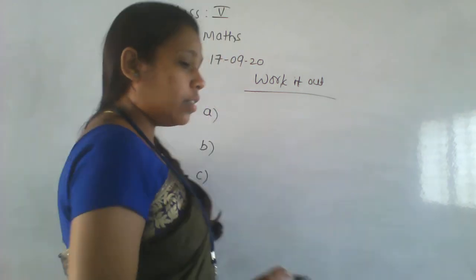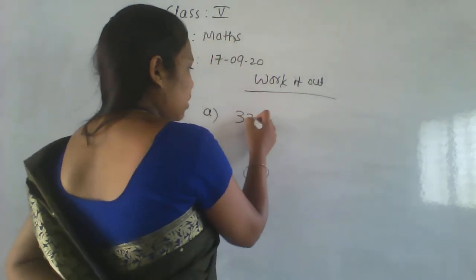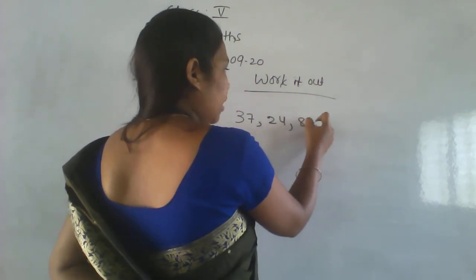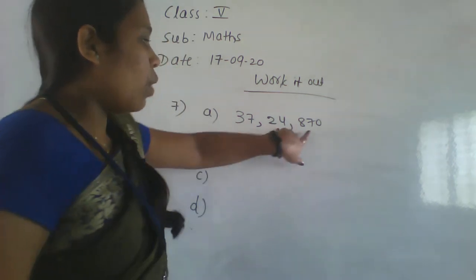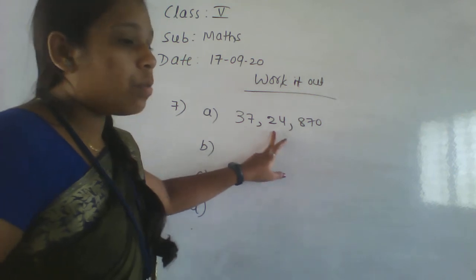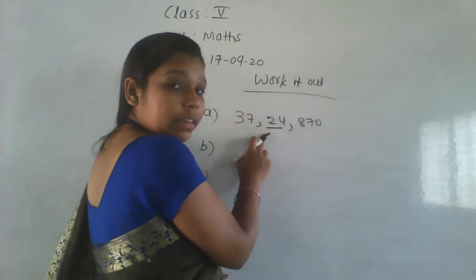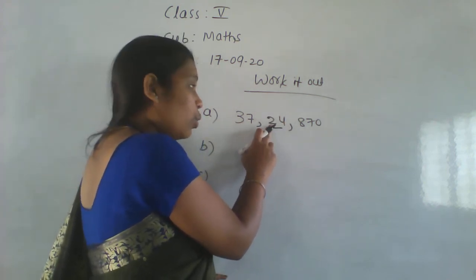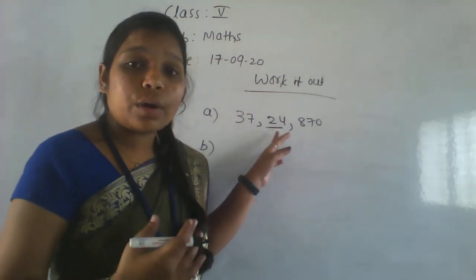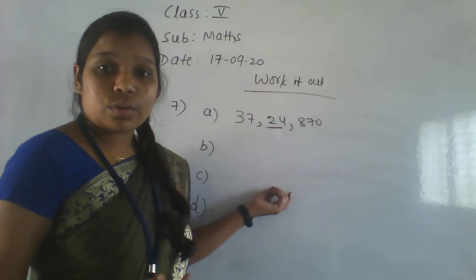24,870 to the nearest 10,000. Nearest 10,000 means we have to take the 20. Whatever the 10,000 place value, which number is there? 2 is there, so we have to make that number only. So 24,000 we are having, and we are rounding to the nearest 10,000.